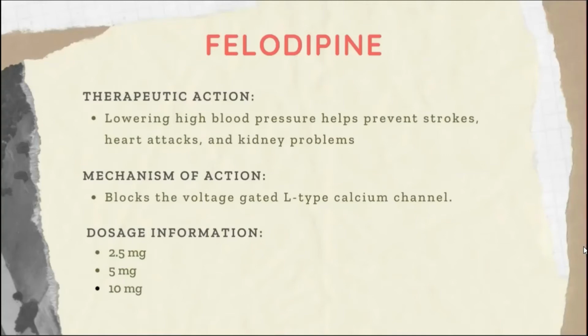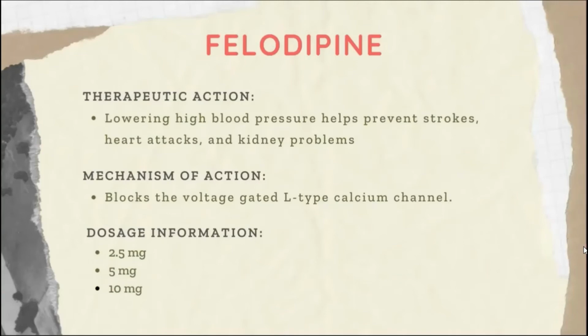It acts primarily on vascular smooth muscle cells by stabilizing voltage-gated L-type calcium channels in their inactive conformation, inhibiting the influx of calcium in the smooth muscle and thus preventing calcium-dependent contraction and vasoconstriction.